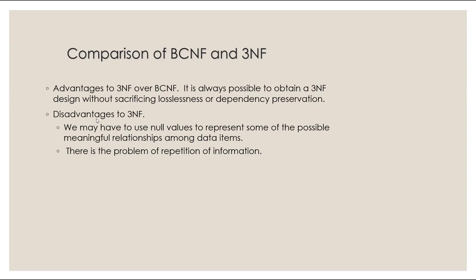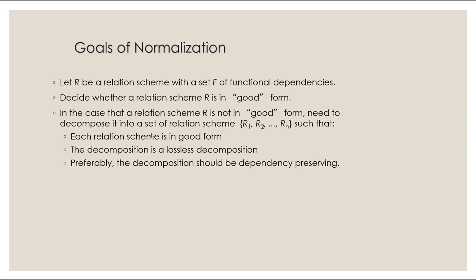Like the example I just talked about, sometimes there's a repetition of information and sometimes you have to use null values when it's missing some data. We say that R is in a good form when it is dependency preserving and it's lossless. So when you decompose it, we want to be lossless and we prefer to not lose any functional dependency.